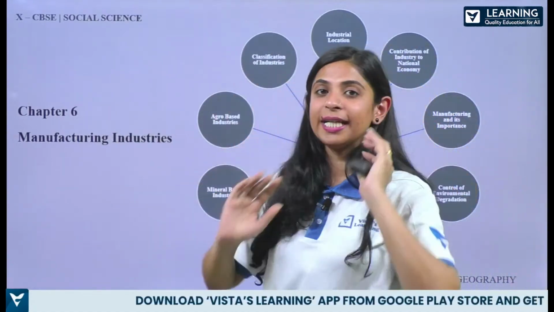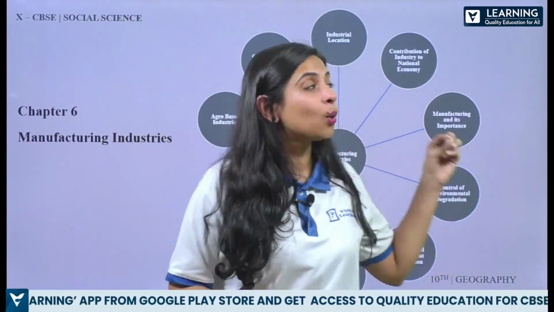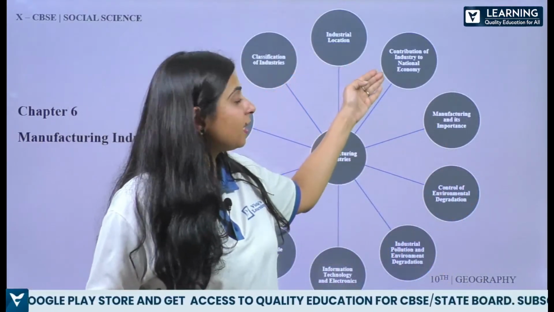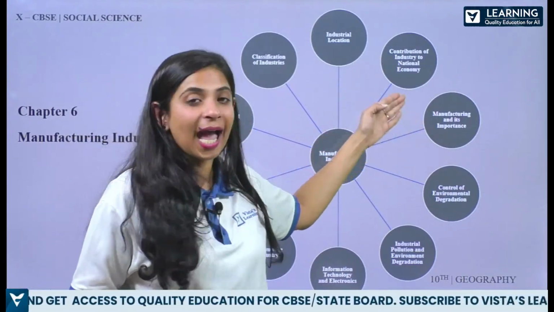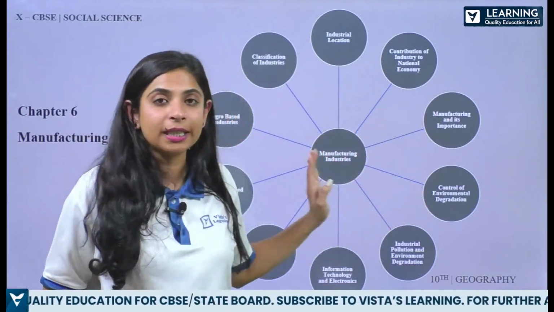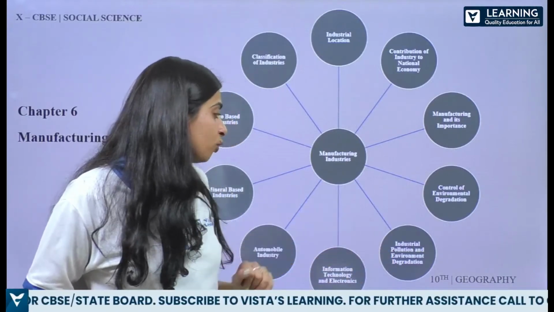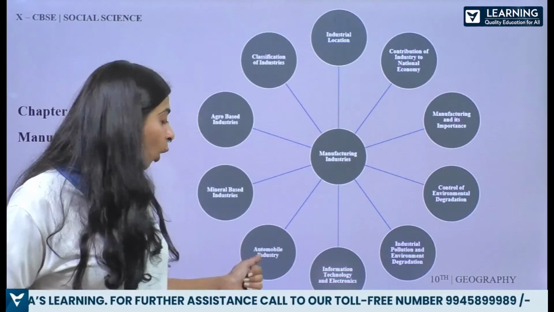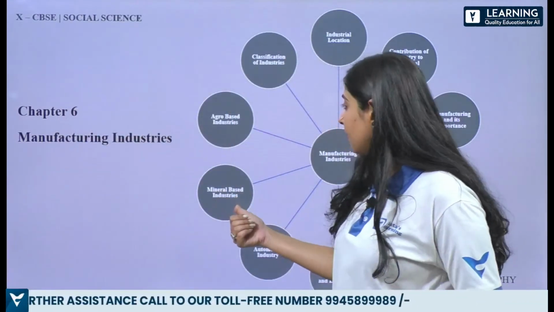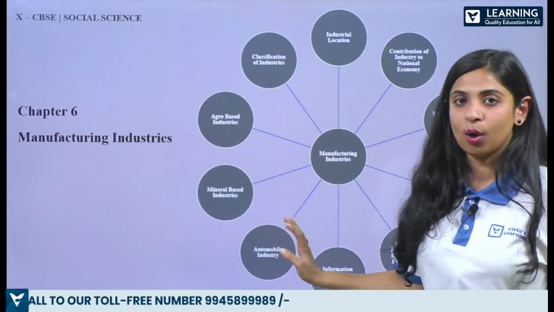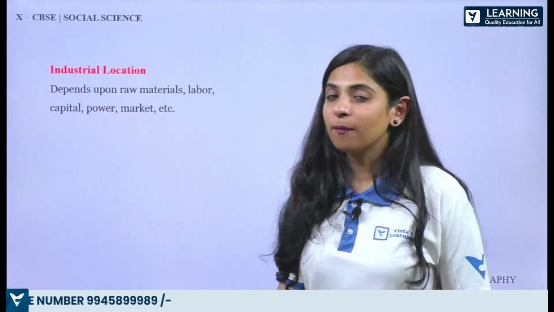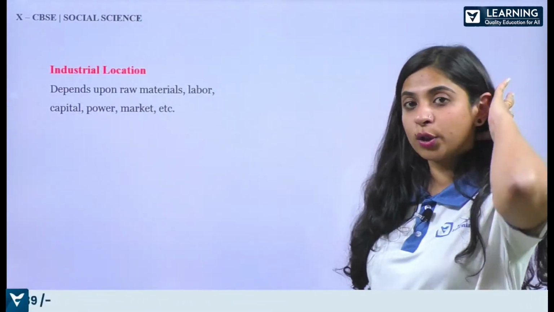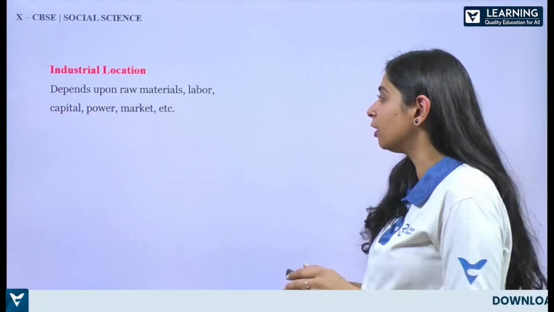Okay, so coming back to chapter number 6, manufacturing industries. What exactly are we going to learn? The industrial location, the contribution of industry to the national economy, manufacturing and its importance, control of environmental degradation, industrial pollution and environmental degradation, information technology and electronics, automobile industry, then mineral based industries, agro based industries, and that's all. So let's quickly start. We're not going to spend a lot of time. I just want you to see these points once and you're done with the revision.